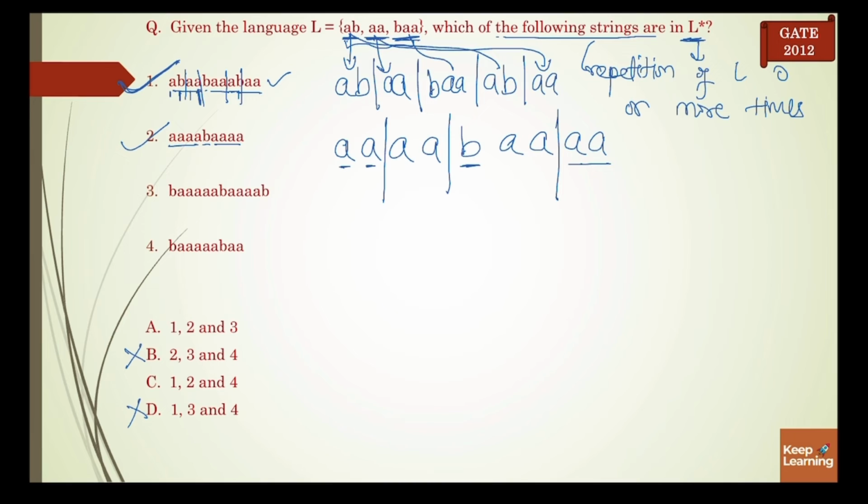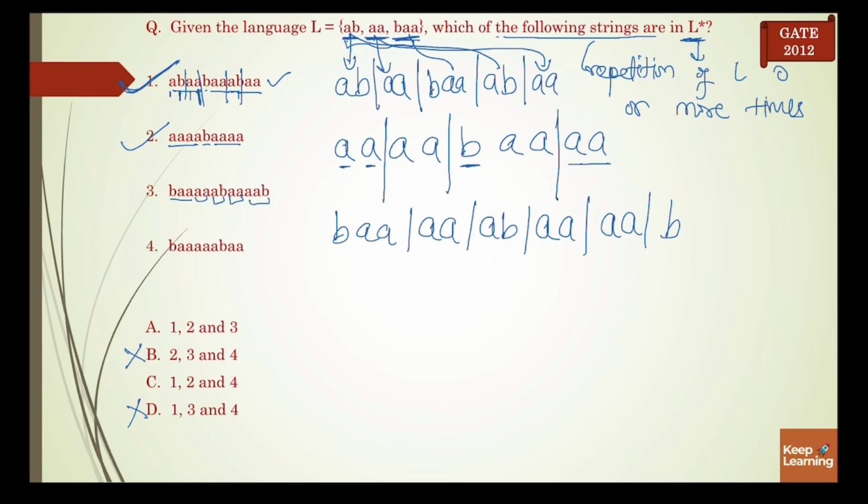Next, BAA, it will be BAA. Then AA, then AB, AA. Now this is AB. How will we divide it?